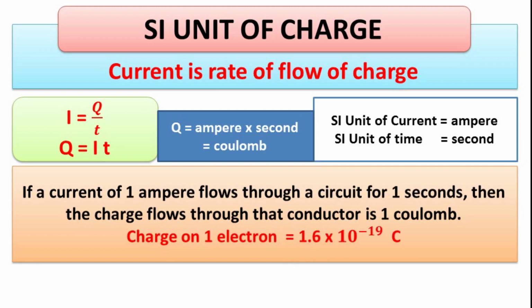So if 1 electron is lost from a body, it loses 1.6 into 10 raised to minus 19 coulomb. And if a body gains 1 electron, then body gains 1.6 into 10 raised to power minus 19 coulomb of electric charge.